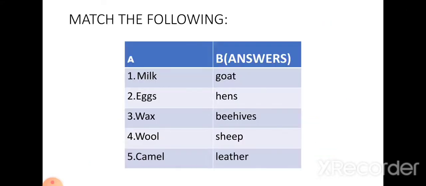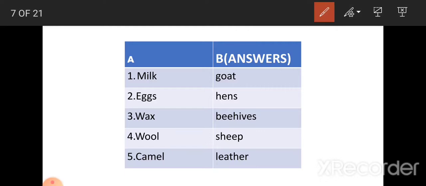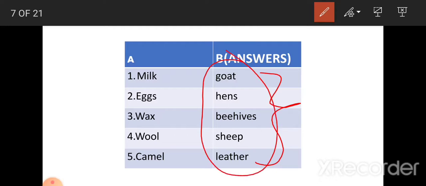Now next, that is match the following. As I have told you every day, here we write with the answers. But this portion in the exam will not be the same. It may differ. The order of the answers will be different and you have to match the correct answers. Okay.